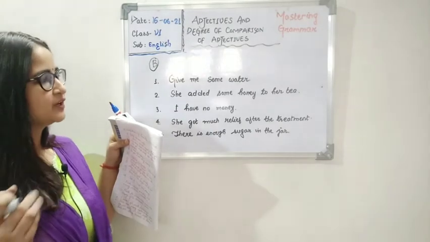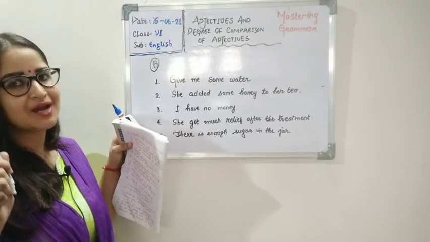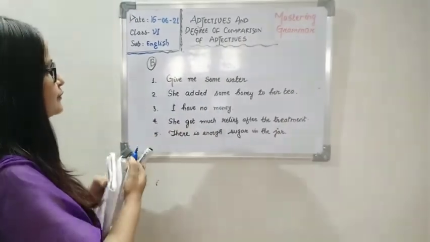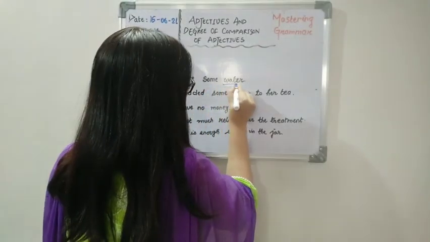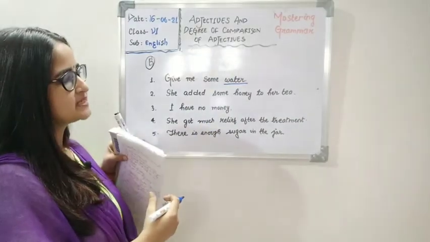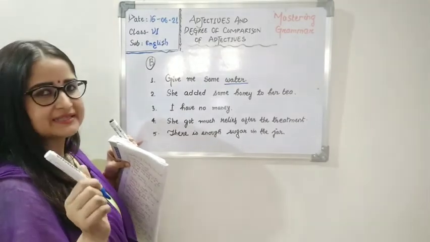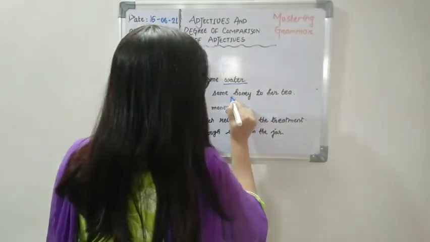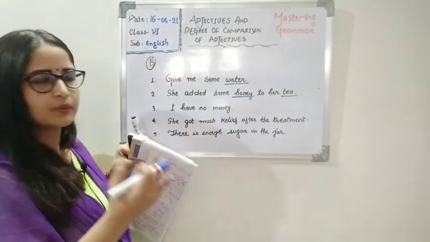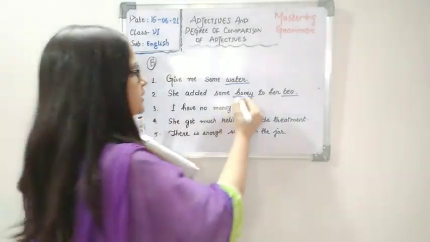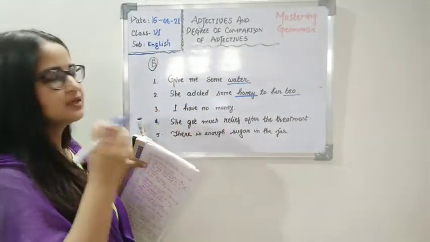The very first thing we need to do with these sentences is spot the nouns. Okay, so let us spot the noun first. Give me some water. Here we have water as the noun. Now, she added some honey to her tea. Here we have two nouns, but let's see which we have to work upon. The first one is honey and the second one is tea. But tea is not described by any words, so we will be sticking to honey only. Now honey is being described by some. So how much honey? Some honey.